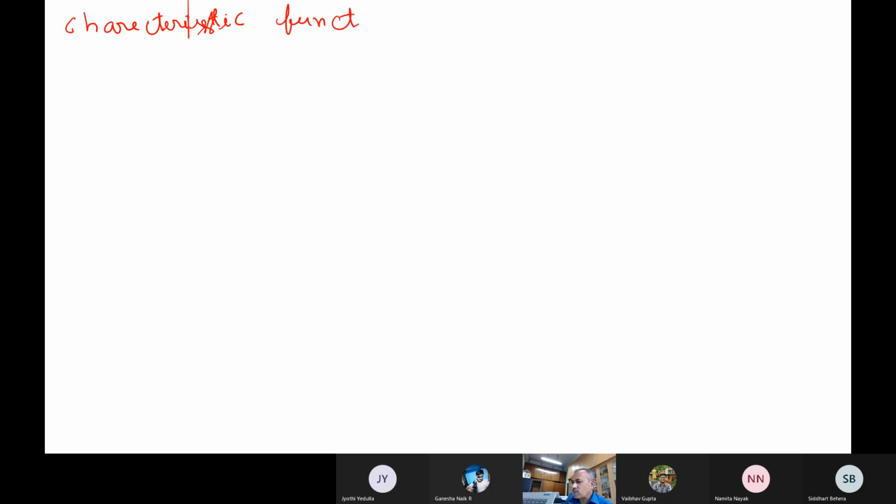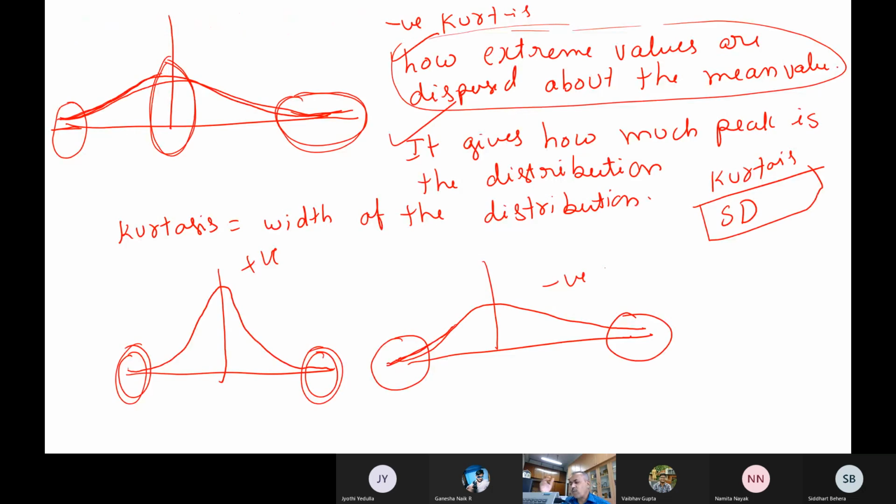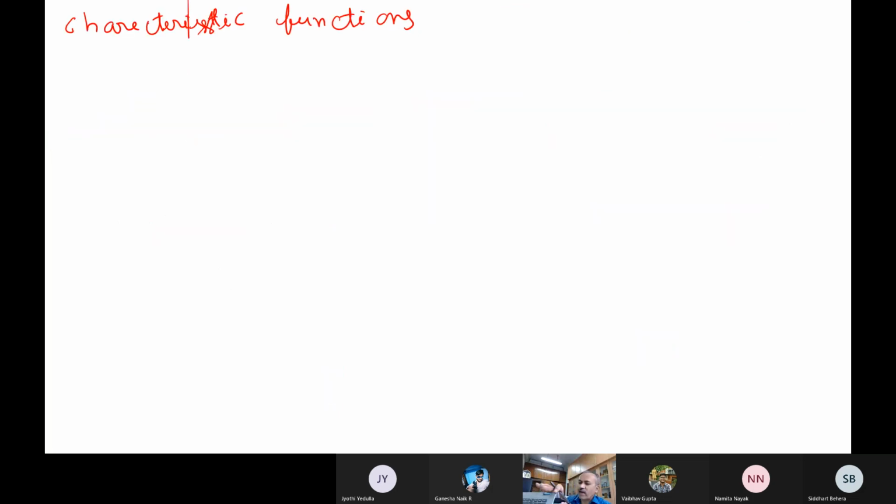Okay, now to generate these moments, there is also the characteristic function. Apart from kurtosis, the fifth, sixth, seventh and eighth moments can also be computed, but they are very difficult to give a physical meaning to and very difficult to understand. So generally in practice, we go only up to the first four moments. Another way of getting the moments is through characteristic functions.